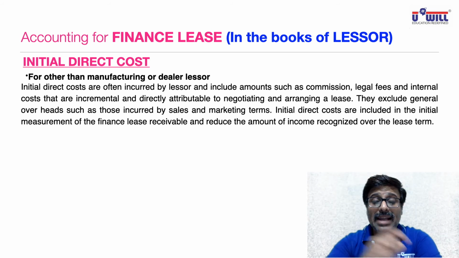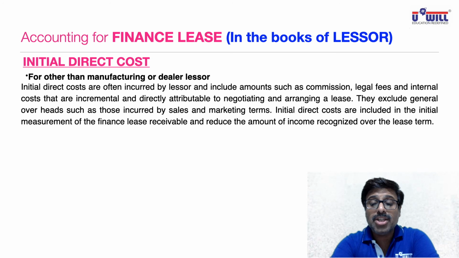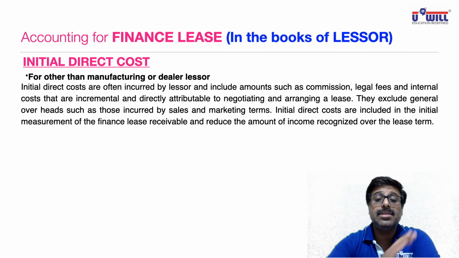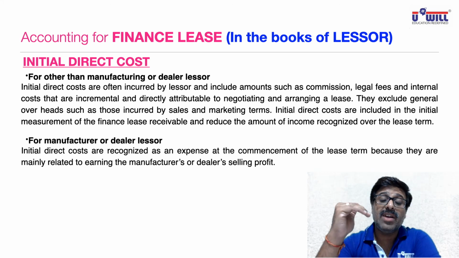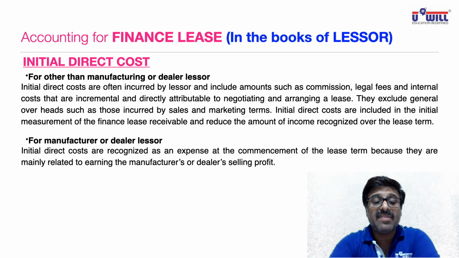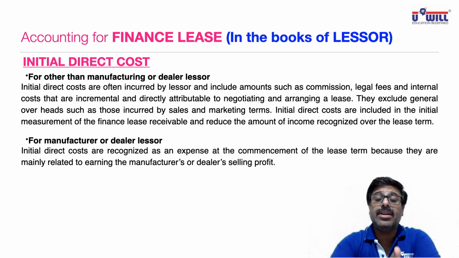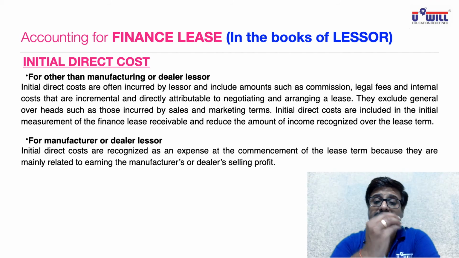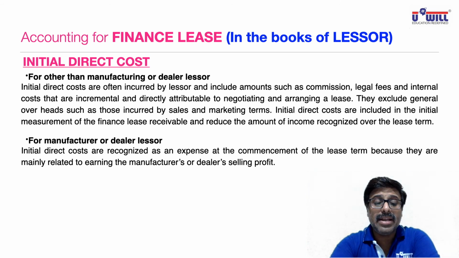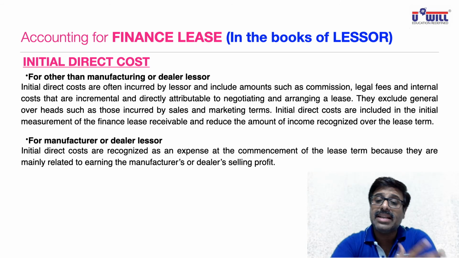So once again, underline the last sentence and mark it important. Initial direct costs are included in the initial measurement of the finance lease receivable and reduce the amount of income recognized over the lease term. For manufacturer or dealer lessor, now for the Whirlpool manufacturing company itself, for the dealer itself, their expense, because they have to incur initial direct costs, it is their business. So initial direct costs are recognized as an expense at the commencement of lease term, means they are directly debited to P&L account because they are mainly related to earning the manufacturer or dealer selling profit.